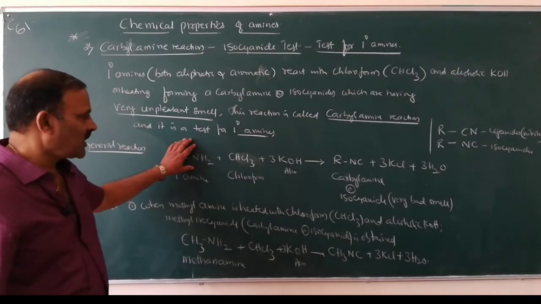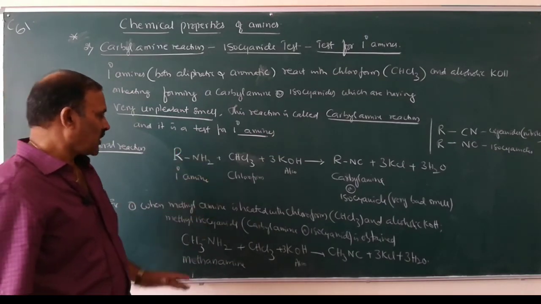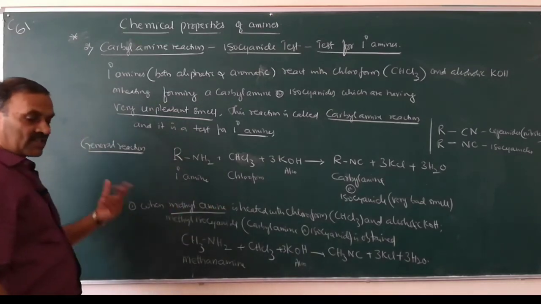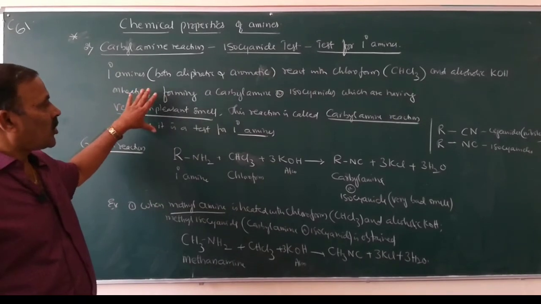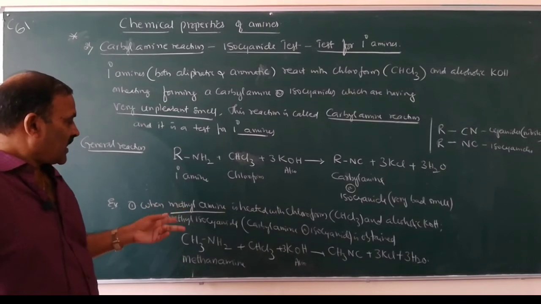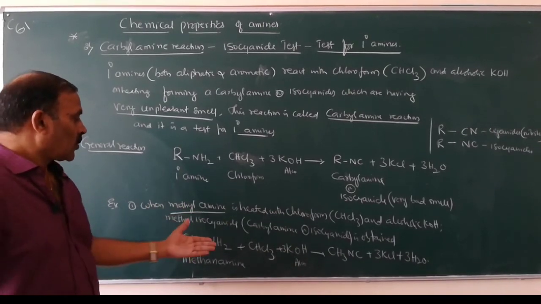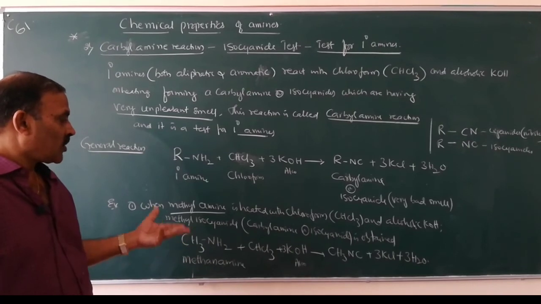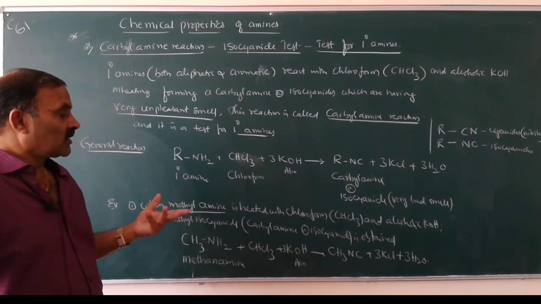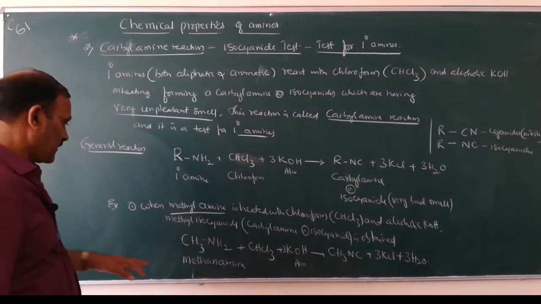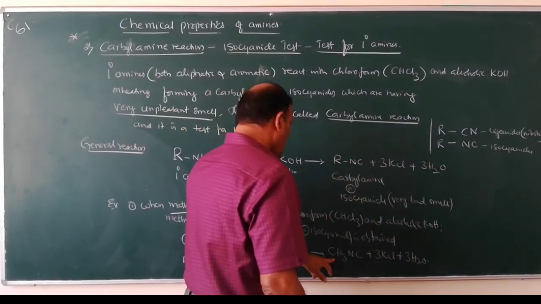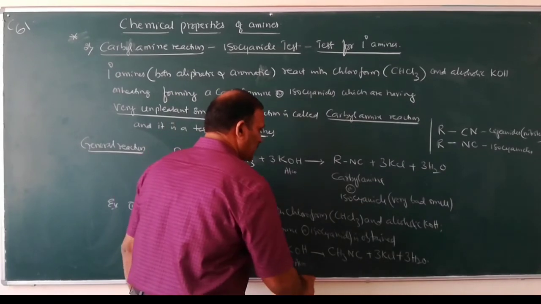So once you remember the general reaction, it is easy to remember the reactions for the given compound. For example, in the examination you may be asked to explain the carbylamine reaction. You can write like this, or otherwise, what is the reaction of methylamine with chloroform and alcoholic solution of KOH? You have to write that methyl isocyanide is formed, which has a bad smell. Methanamine, chloroform, alcoholic KOH gives methyl isocyanide.